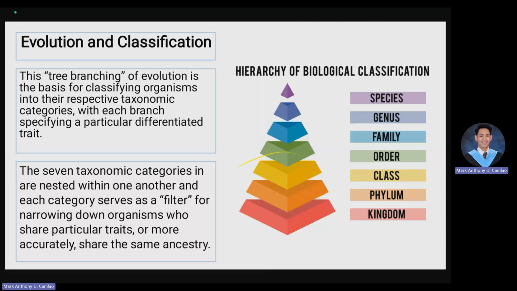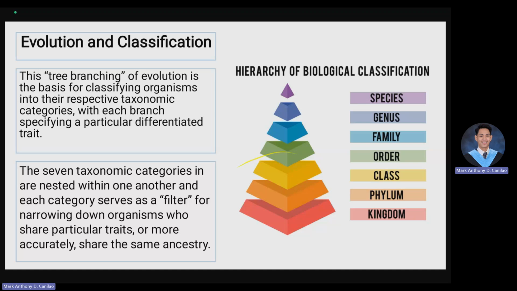If we're going to look at this one, we have here the example of the black bear, Ursus americanus. So if we traverse from species to domain, the species or specific epithet of the American black bear is americanus. The genus is Ursus. The family is Ursidae. The order is Carnivora. The class is Mammalia. Phylum Chordata. Kingdom Animalia, and domain Eukarya. So it works that way.